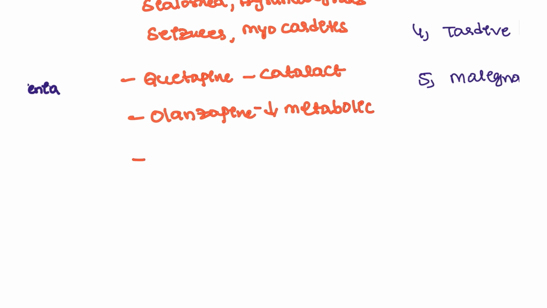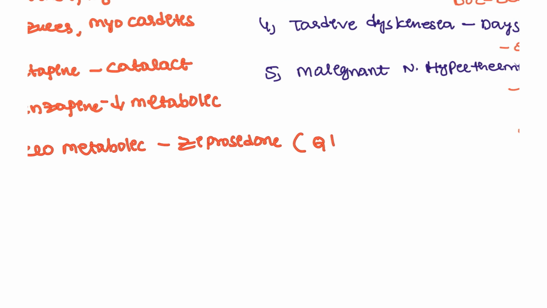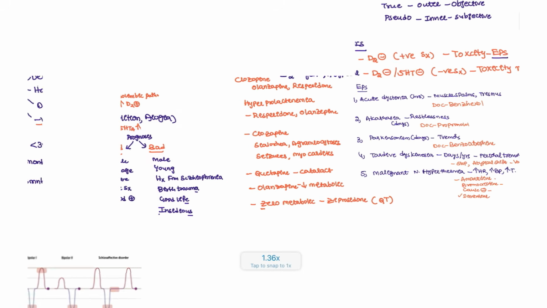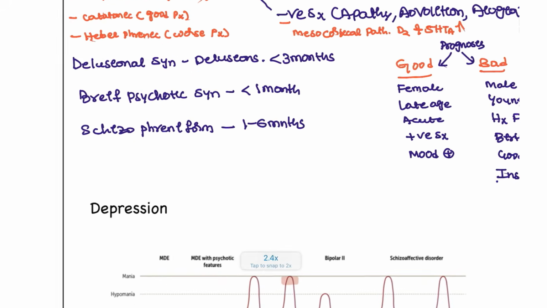Next, another important point that you have to remember is which of the drugs is going to have zero incidence of metabolic side effects. That is Z for zero, Z for ziprasidone. But ziprasidone has QT prolongation. If ever there is cardiotoxicity, that can be QT prolongation that we are going to see. So these are some of the side effects that you have to remember, guys, for the different types of drugs, right?